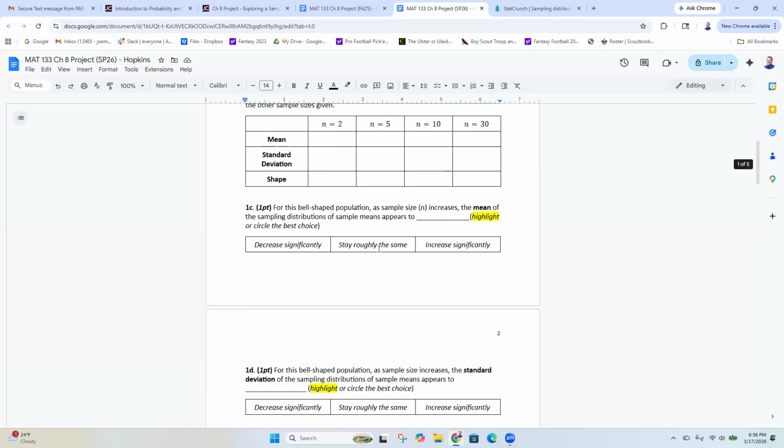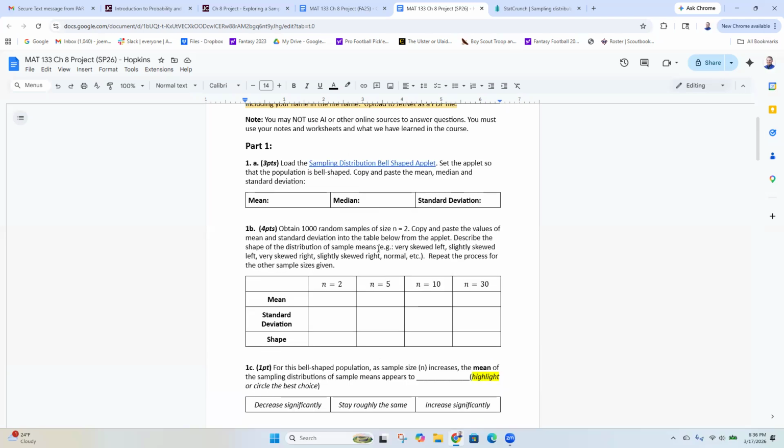But up here at part one, in my opinion, is boring. It doesn't really tell you much. Part 2 is where things get exciting. So for part 1, we are going to write the mean and the median and the standard deviation of our distribution.